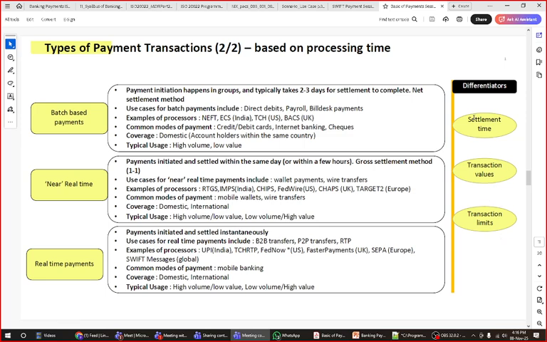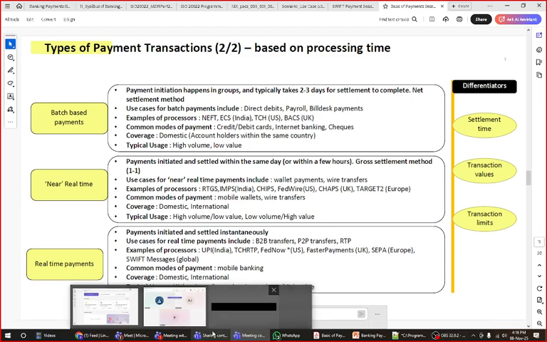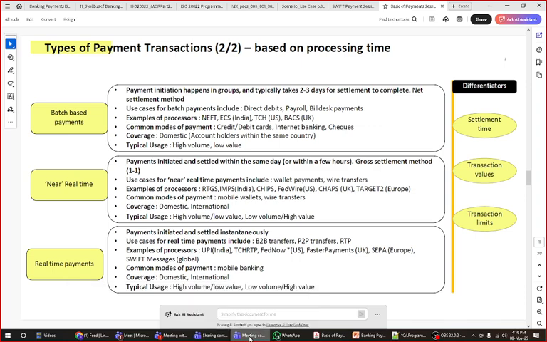So basically, batch payment is something like what a batch does. A batch processes multiple transactions at the same time. It could be your settlement transactions or your payment transactions, that comes under the batch part. That is my understanding. Okay, do you have any other opinion? If you don't have any opinion, I can explain that part.